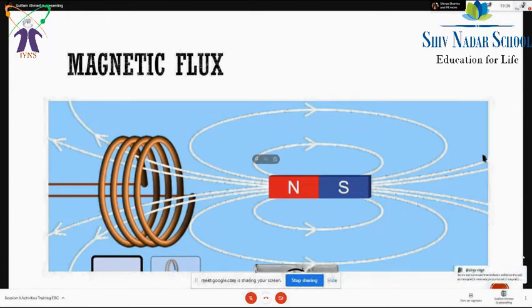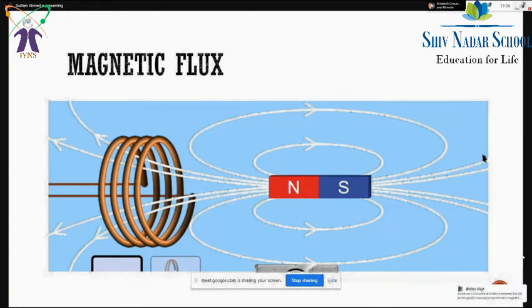So the word flux means something is flowing through. If the cross sectional area of the coil is there and the magnetic field lines are crossing it, you can see here on the screen the magnetic field lines are crossing the area of cross section of this coil. That's why I can say the lines are flowing through the area. Then some magnetic flux is linked with the coil.